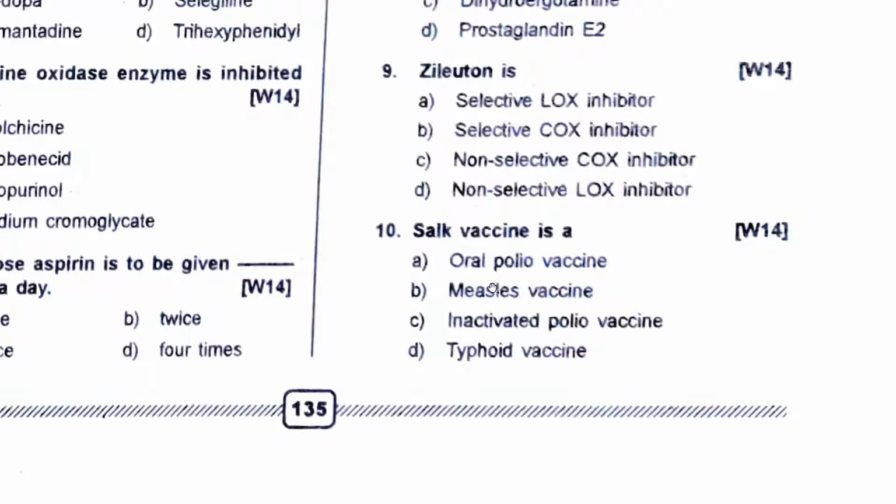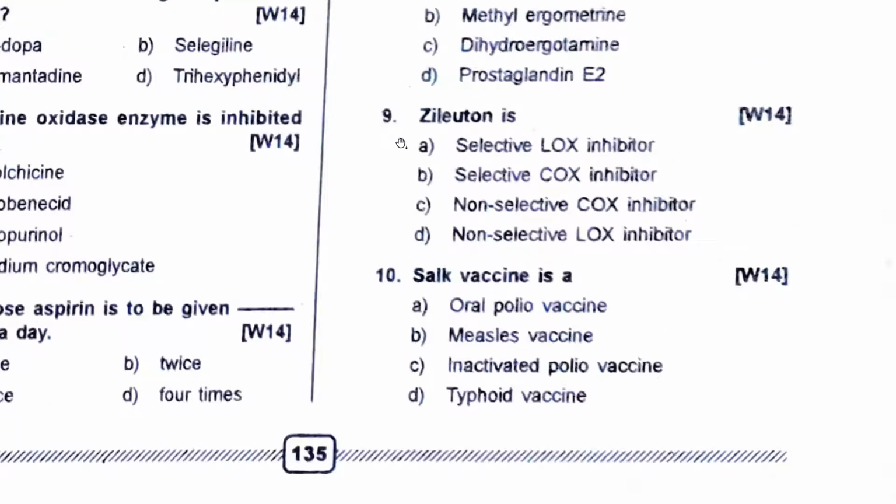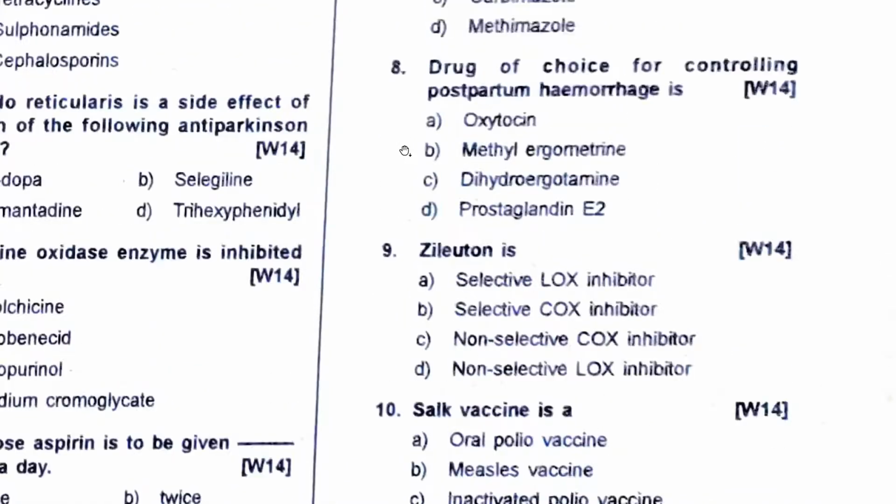So Salk and Sabin. Sabin is oral polio vaccine. Salk is basically, remember, killed, inactivated polio vaccine. So Salk is inactivated polio. Sabin is oral polio. What is Zileuton? Zileuton is a selective LOX inhibitor. So it will inhibit leukotriene synthesis.